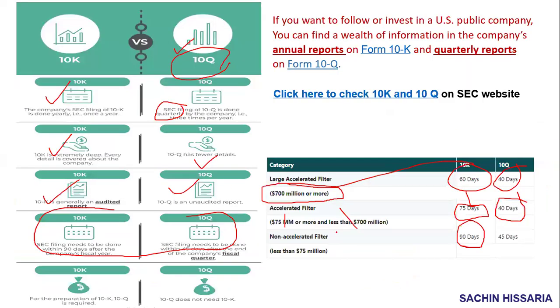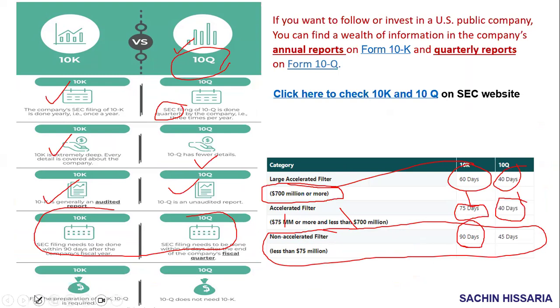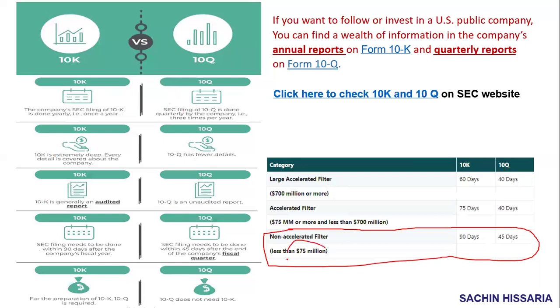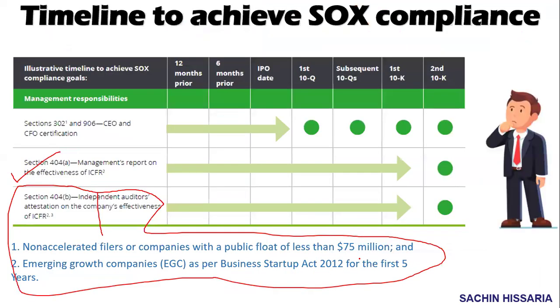Basically, this exemption is given to small companies because when the companies raised a request for this exemption, they told that the cost of compliance is greater than the benefit they are getting, because this is a small company. SOX requires you to appoint an auditor and to do this compliance. Obviously, there is some cost involved. So small companies requested that the cost involved in this compliance is a little bit higher. That is the reason this exemption has been given to small companies.